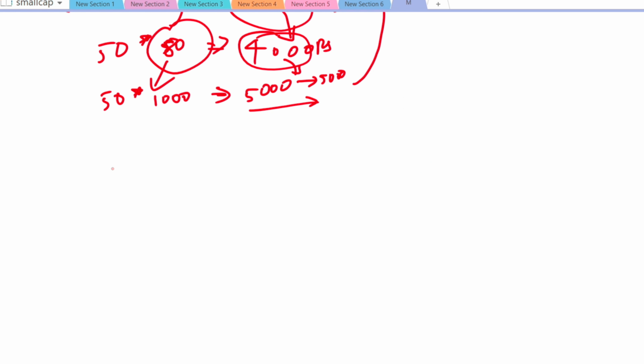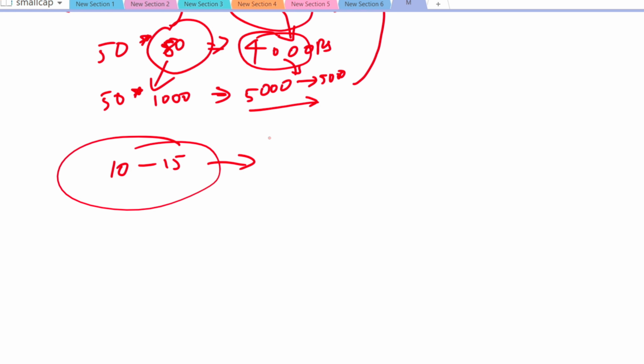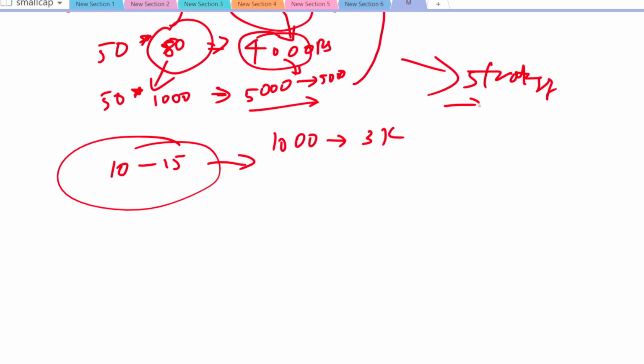You also need to do an SIP in this small cap ETF. Say for example, if the market hasn't fallen down for the past 10 or 15 days, you might miss those rallies. So in order to not miss those rallies, you need to do an SIP as well. Say for example, if your total budget for the small cap ETF is 10,000 rupees, then do an SIP of 3k, and with the rest of the money, follow the above strategy. Do an SIP of 3k, and with the rest of the money, buy at the dips in that month.